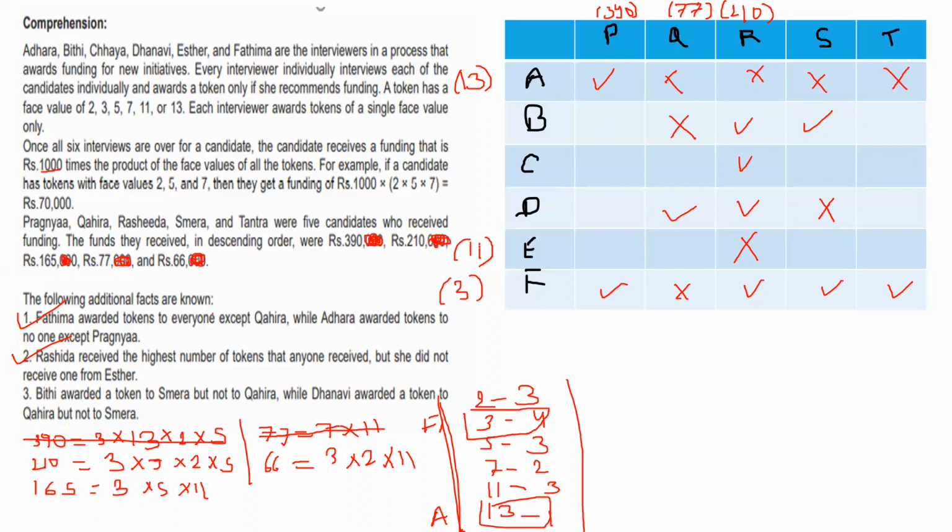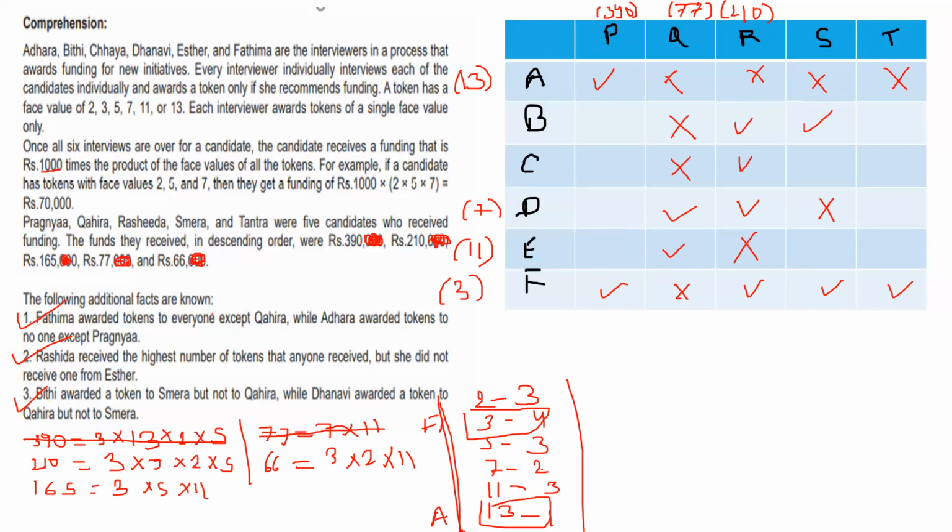So here it is 11. So this will be a tick. Now 77 we have to make. We have 11. 1 tick. And Kaira can have only 2 ticks. Kaira is 77 and Kaira can have only 2 ticks because it is for 7 and 11, and she already has 2 ticks, so this will be cross, and which also means that this is 11, so this Dhanavi will be having token of 7. This is done. Also now let's sort out this as well.